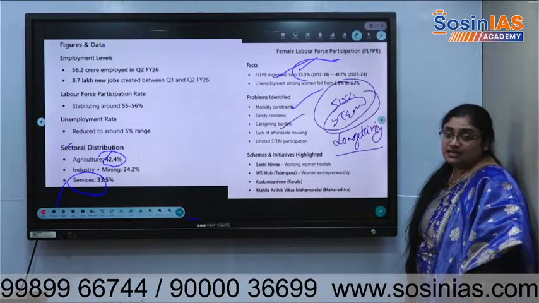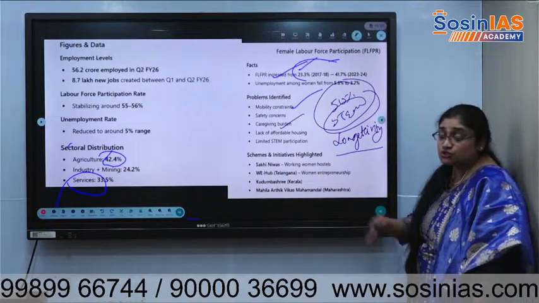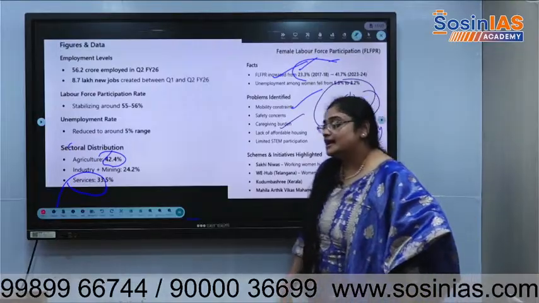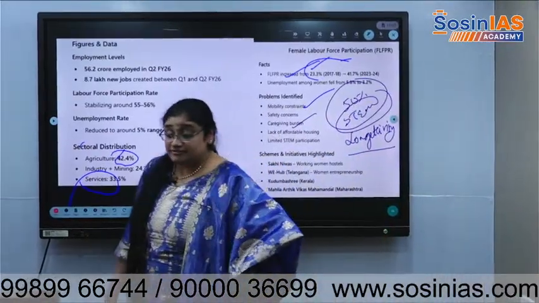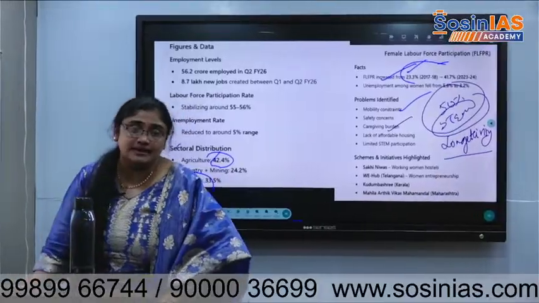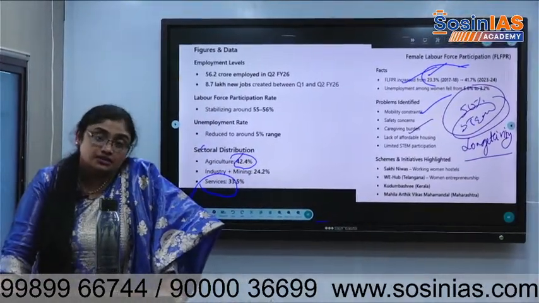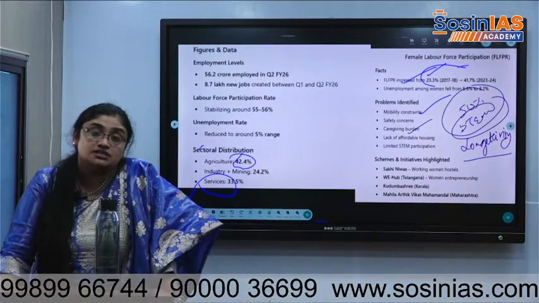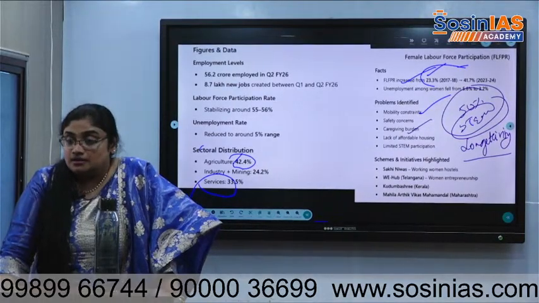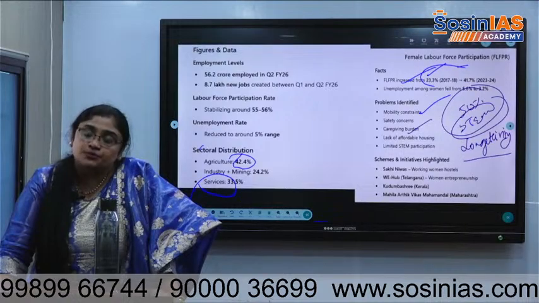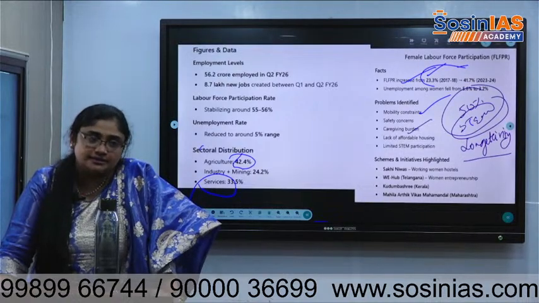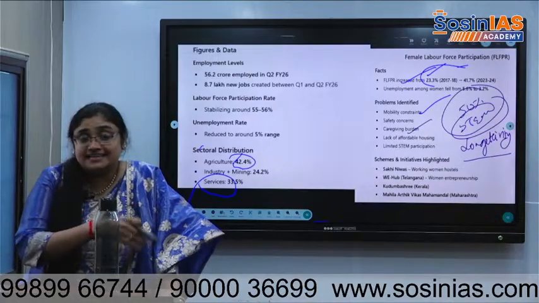Maternity: the Pradhan Mantri Janani Sishu Suraksha Yojana is there, and the Maternity Benefit Act, the 2018 amendment, where it says that every woman working in the formal sector needs to get paid leave for 3 months postnatal and 2 months pre-delivery, like that.